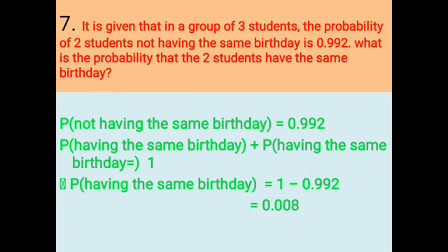So we get the answer as 0.008. Do the subtraction correctly. Okay, 1.000, put 1 point and 3 zeros, then 0.992. 0 minus 2 is not possible, so we take 1. 10 minus 2 is 8, 9 minus 9 is 0, 9 minus 9 is 0, so we get 0.008. Okay.